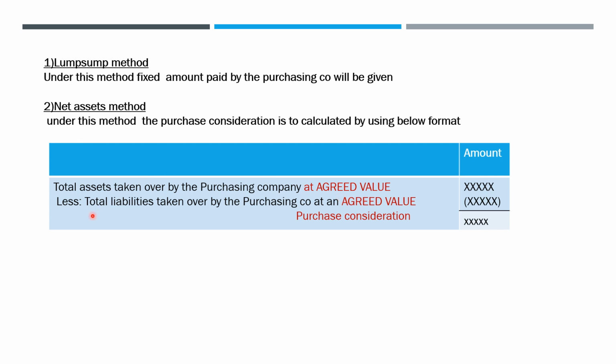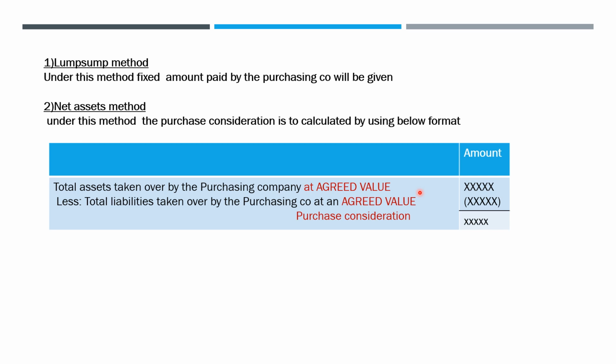So this is the format. It says total assets taken over by the purchasing company at agreed value. This should be at agreed value. Take that amount and deduct all the total liabilities taken over by the purchasing company at an agreed value.